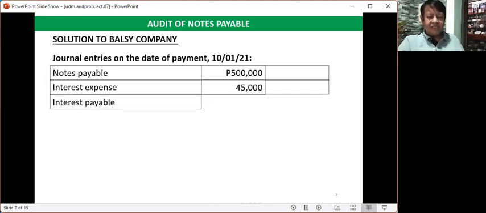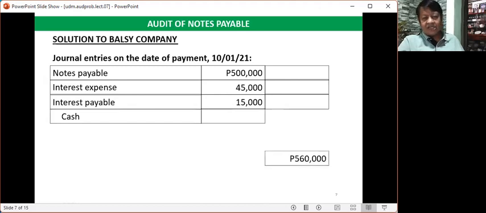And then we will debit interest payable. This is the interest expense already incurred but not yet paid in 2020. We recorded it to interest payable. That is why on the date of settlement, we will reverse the interest payable, and that is 15,000 pesos. And of course, we will debit cash for the total amount of 560,000 pesos.